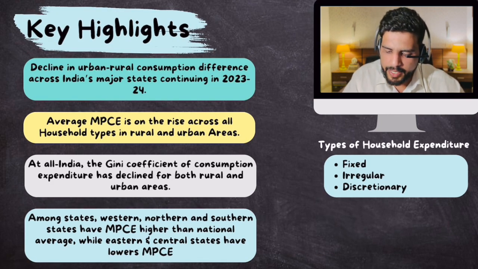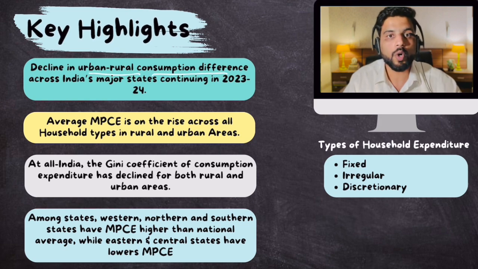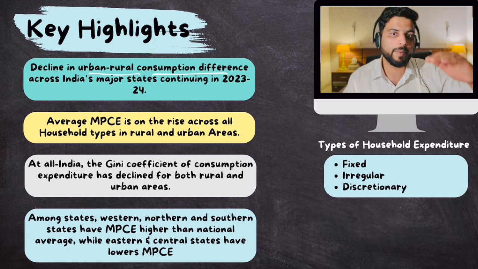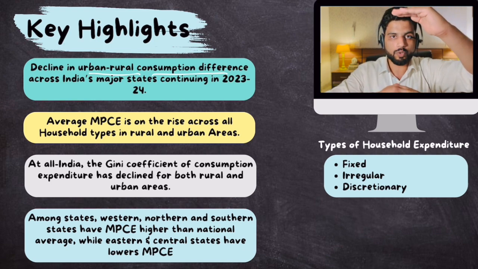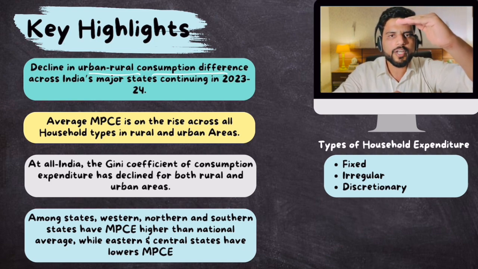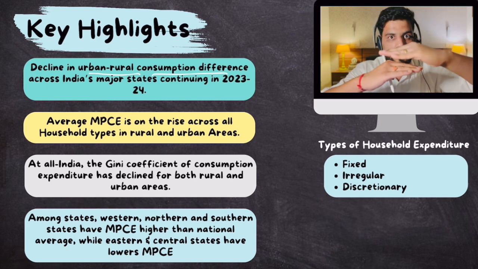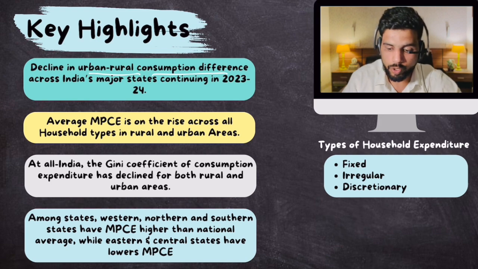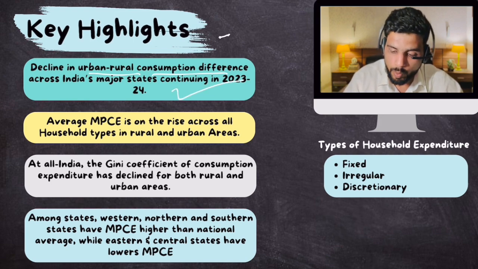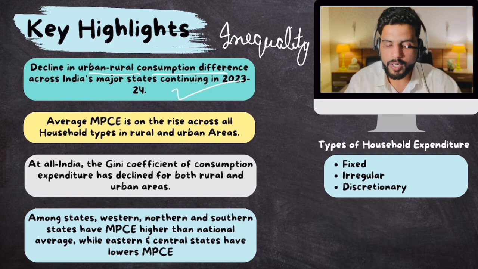There has been a decline in the urban-rural consumption difference. Earlier there used to be a lot of difference between the consumption expenditure of urban households and rural households. Urban households generally spend a lot more as compared to rural households. This gap is narrowing. This is good news, because that means we are successful in reducing rural-urban inequality.